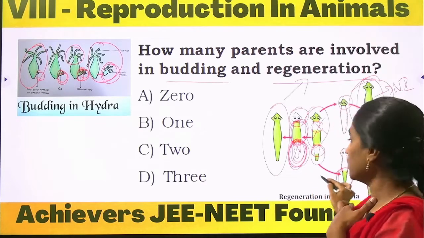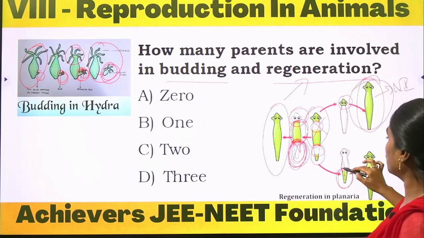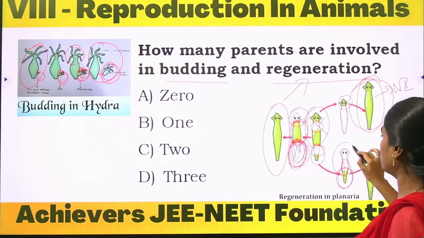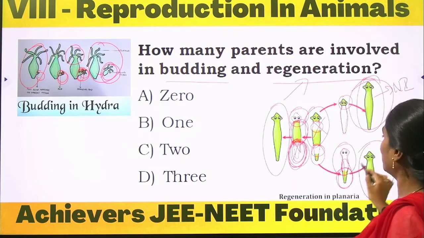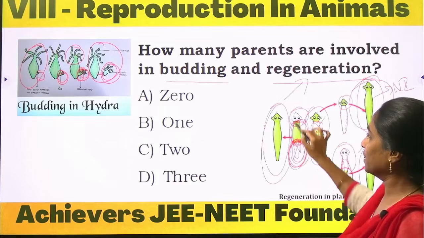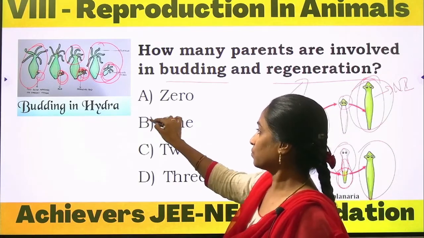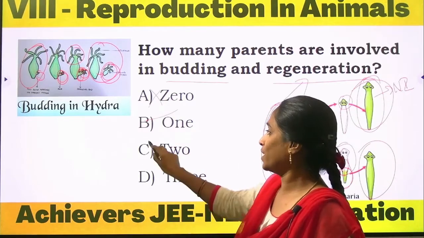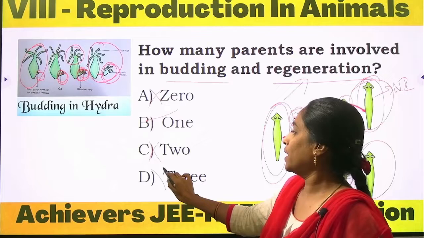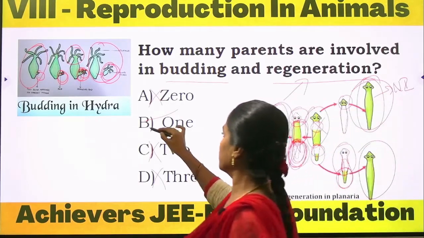The below region is there but there is no head region. The above part is completely absent, but because of the regenerating cells, the reproducing cells, we can observe the formation of the head. So here also we can observe the parent is single. So what is the option here? Option B. Option A, 0, there is no value. C, 2, no. And option D, 3, is also wrong. Option B is the correct one.